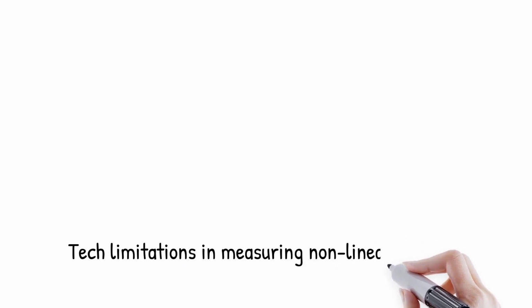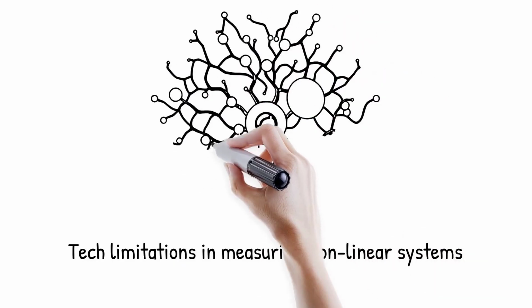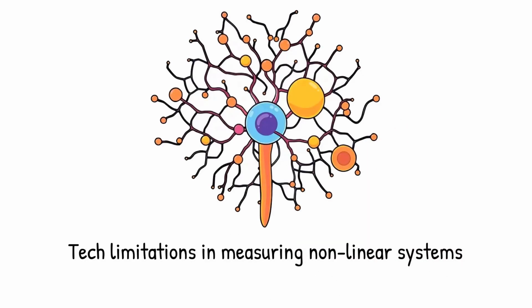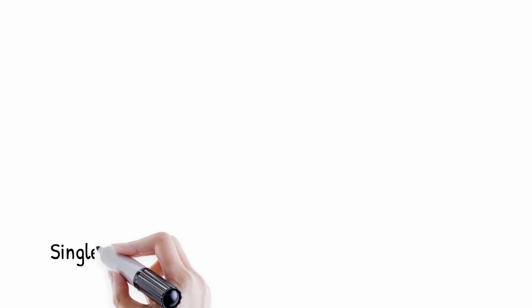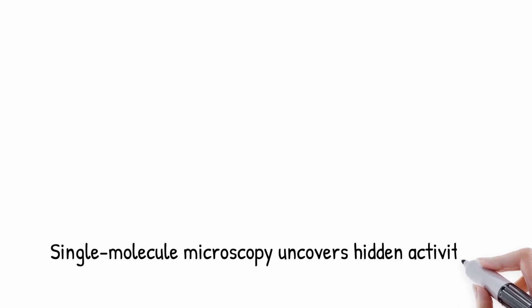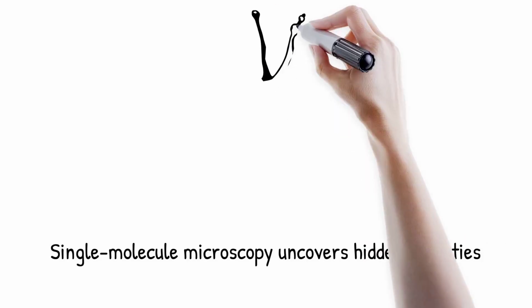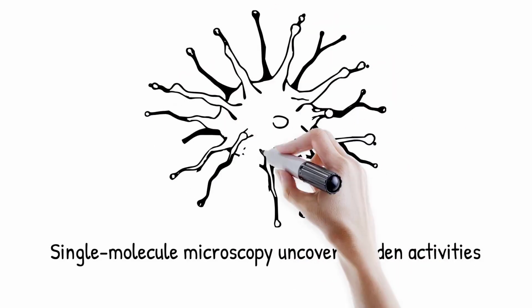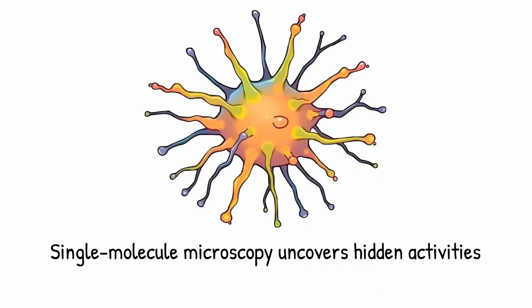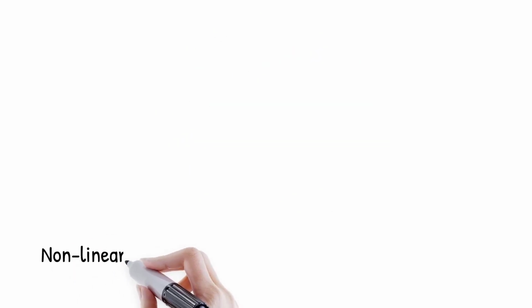However, these technologies are still limited in resolution, speed, and ability to track multi-scale interactions simultaneously. The challenge is building instruments that can match the complexity of the biological systems they seek to measure. Single-molecule fluorescence microscopy reveals bursts of enzyme activity that average measurements would have hidden. It is like hearing only the overall murmur of a crowd until a directional microphone lets you isolate individual voices.